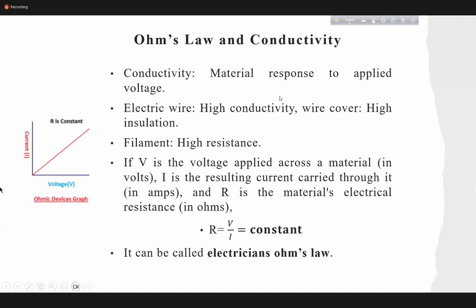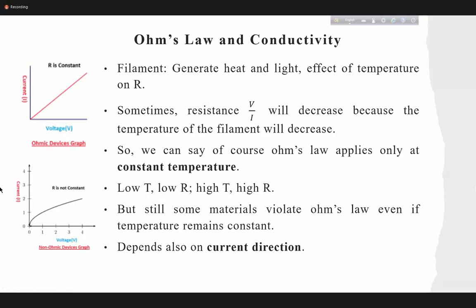We cannot say why the filament has a very high resistance. We get light from the filament, but we don't get light from the electric wire. So if we want to know why they are behaving differently, we must relate this resistance with some variable or constant that is directly related to the material properties. That's why we want to modify Ohm's law, so that we can explain resistance in a different way.